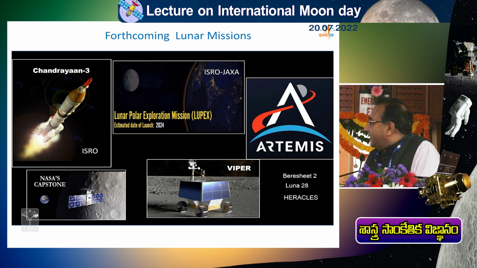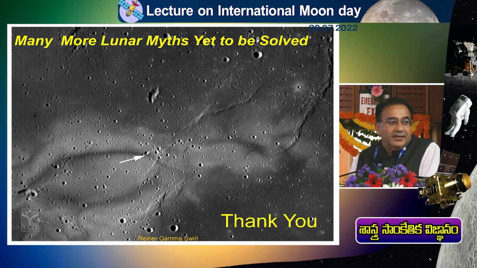This place is called Vignanam swirl. And how are the swirls forming, what is the composition of the swirls? There are some scientific theories, but conclusively we don't know. So many mysterious things are still unresolved on the moon. A lot of scientific questions are there. And I hope that some of you young scientists, at least one of you, or two, three, whatever number, can get excited about the moon and start thinking about it.